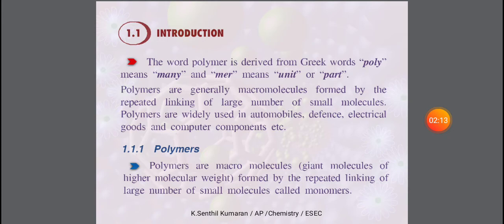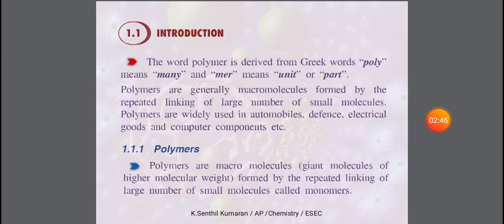So the number of monomers joined together is called a polymer. Polymers are widely used in a variety of industrial applications like automobiles, defense, electrical goods, and computer components, etc.